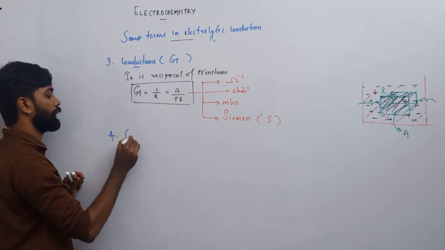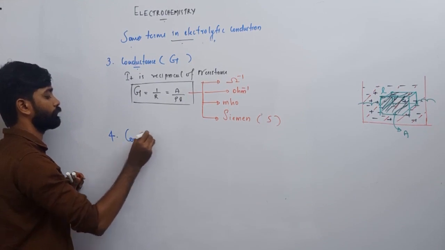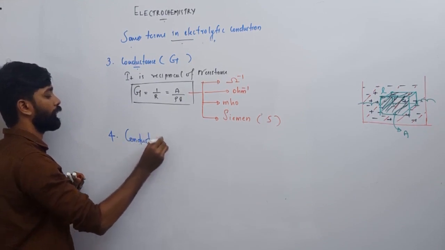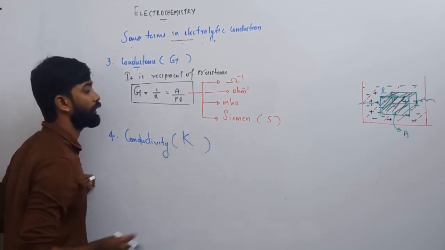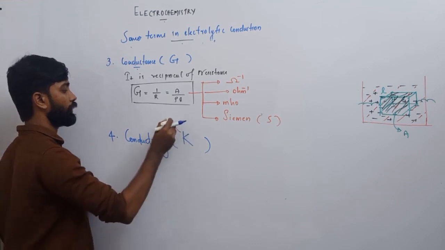Moving to next, conductivity. What? Conductivity. Conductivity is represented by the letter kappa. This is the letter kappa.